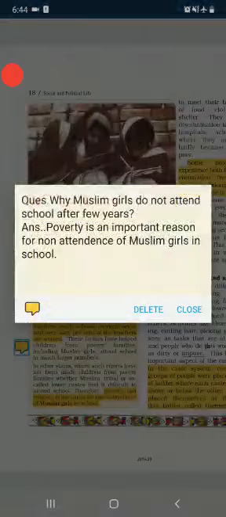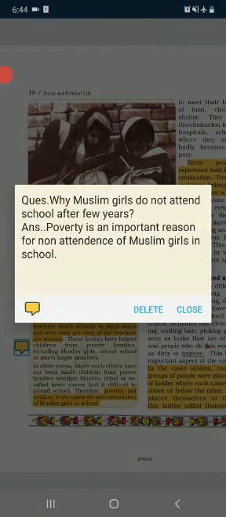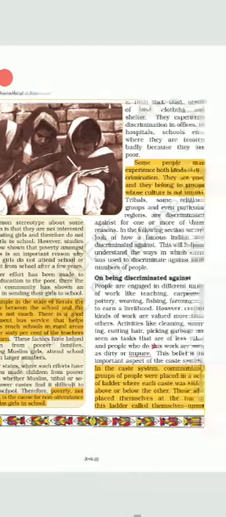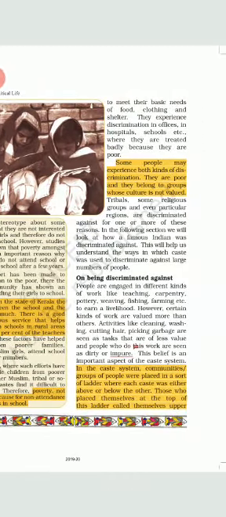So here is the question: why do Muslim girls not attend school after a few years? Poverty is an important reason for non-attendance of Muslim girls in school. I think you have understood in a better way. Now moving next, we will talk about the caste system. We have talked about this topic in the previous chapter also.